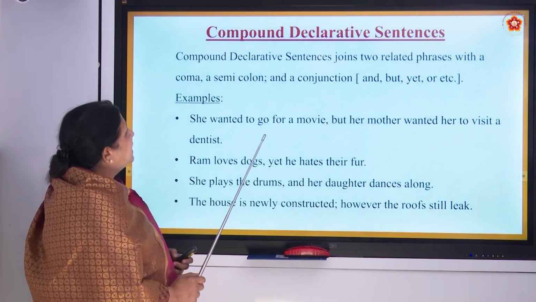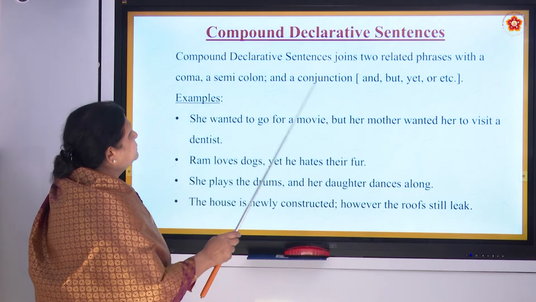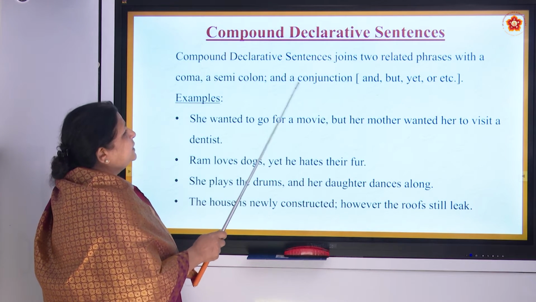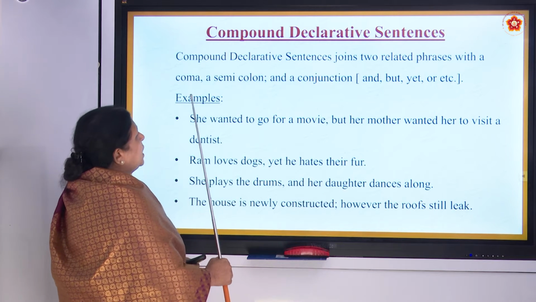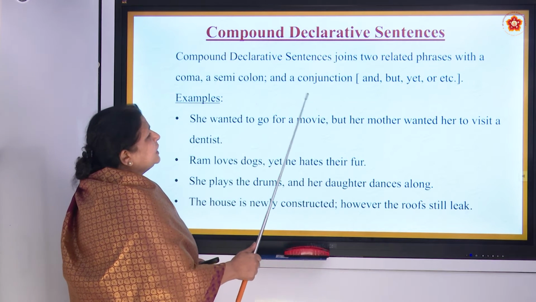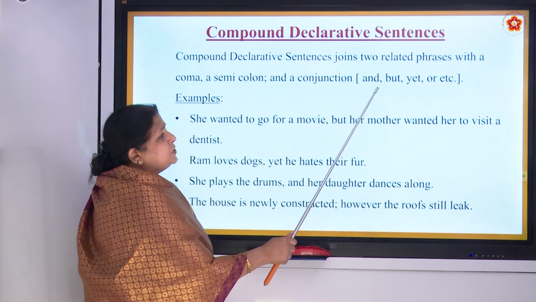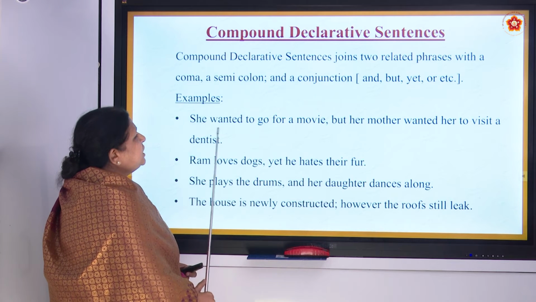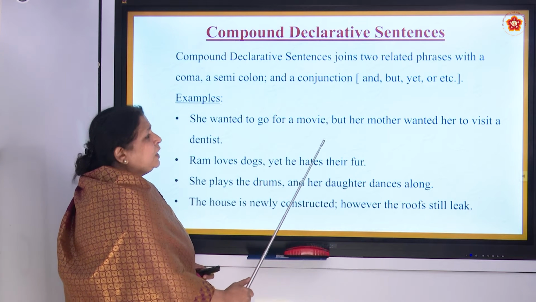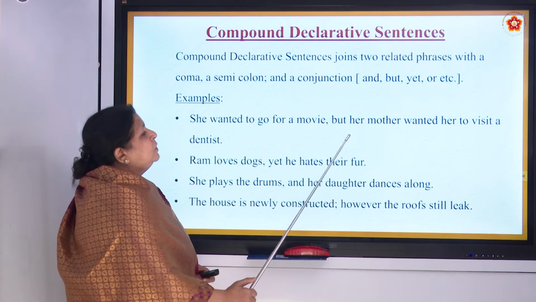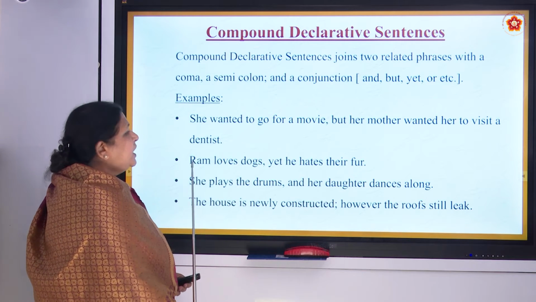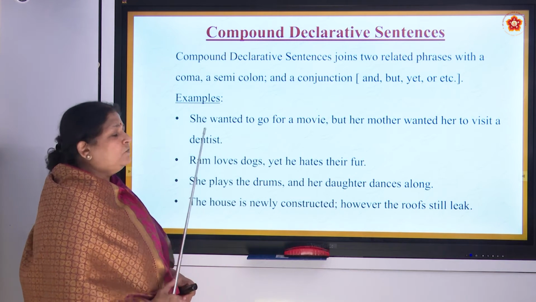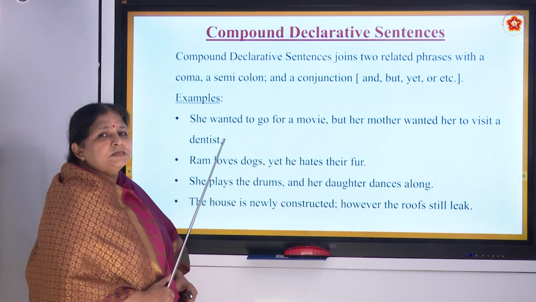I hope you understand. Now, compound declarative sentence joins two related phrases with a comma, a semicolon, and a conjunction: and, but, or yet. Example, she wanted to go for a movie, but her mother wanted her to visit a dentist. Now we are revising again. All of you who have not understood, please listen carefully.